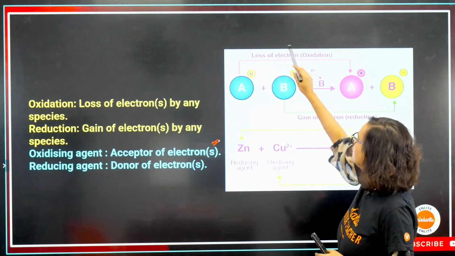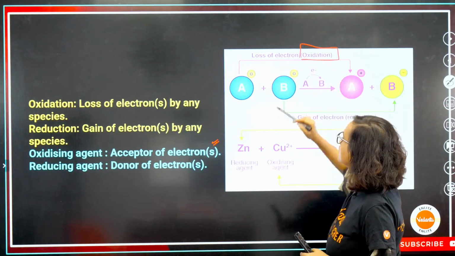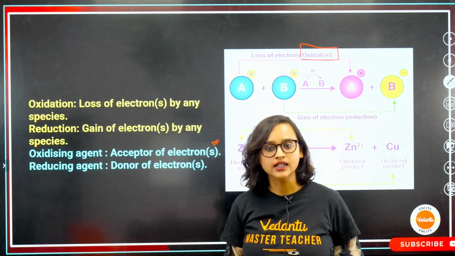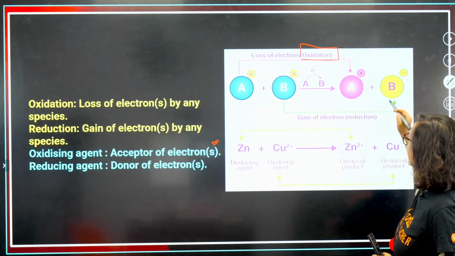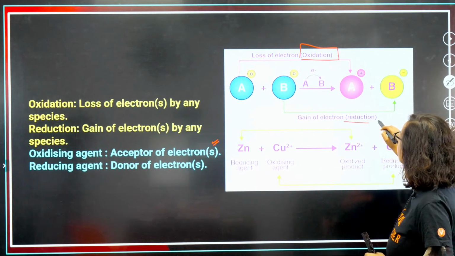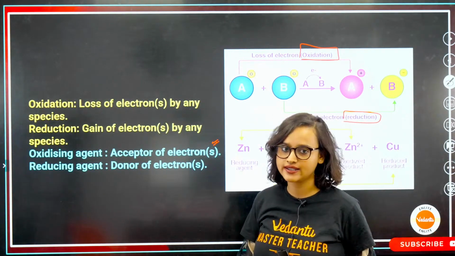When A is losing an electron and forming A plus, that means oxidation is happening. But if B is gaining an electron and forming B minus, then this is called reduction.